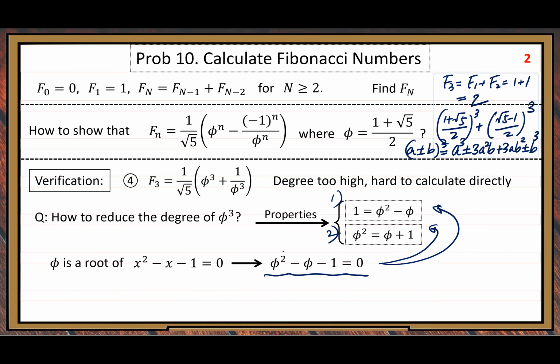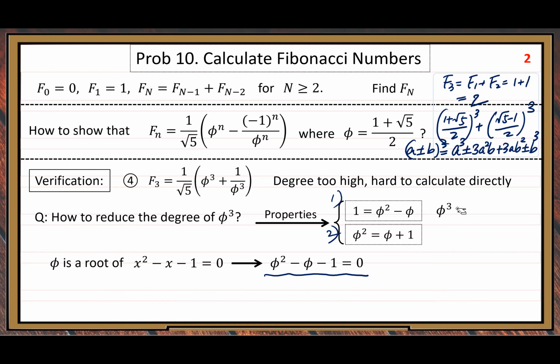So these are equivalent expressions, and if we use these two forms, it's more convenient in our computation. All right, so now let's start using these two properties to do the step 4 verification.